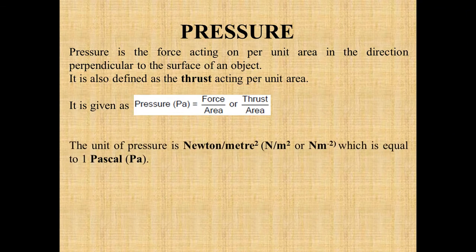Since pressure is force per unit area, the unit of pressure becomes Newton for the force and meter square for the area, so its unit is Newton per meter square, or sometimes we call it 1 Pascal.